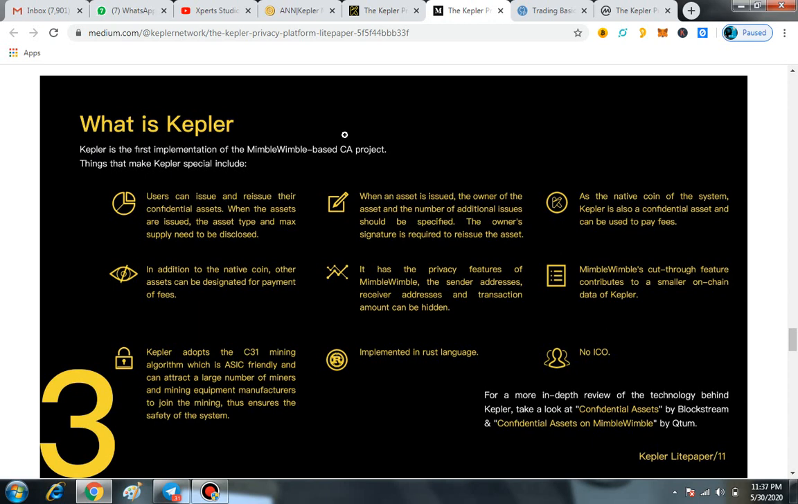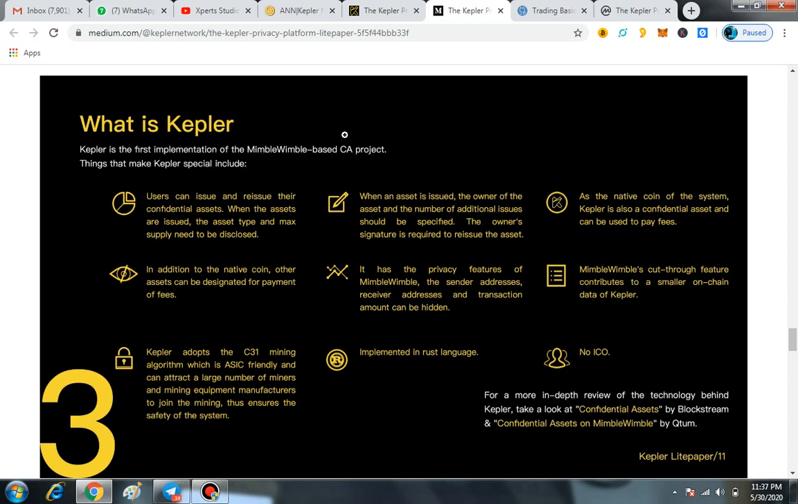It has the privacy features of Mimblewimble. The sender addresses, receiver addresses, and transaction amounts can be hidden. Mimblewimble's cut-through feature contributes to a similar on-chain data of Kepler. Kepler adopts the C31 mining algorithm, which is ASIC friendly and can attract a large number of miners and mining equipment manufacturers to join the mining.